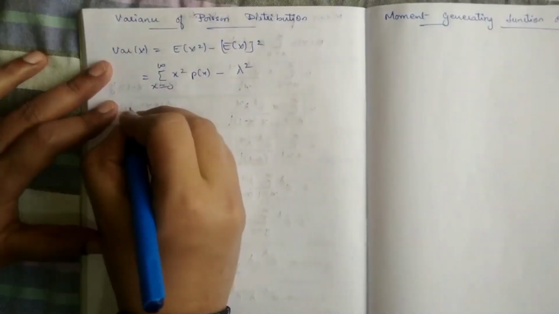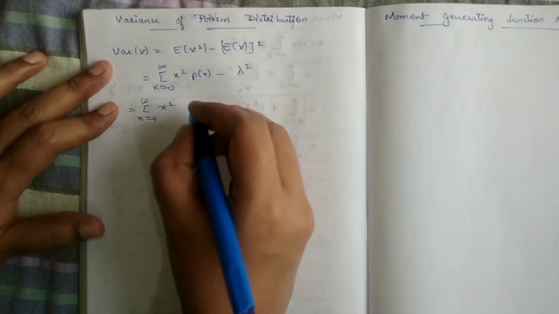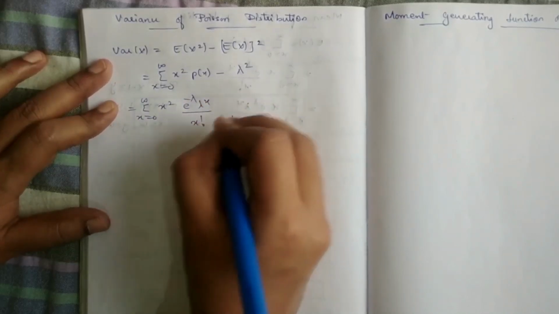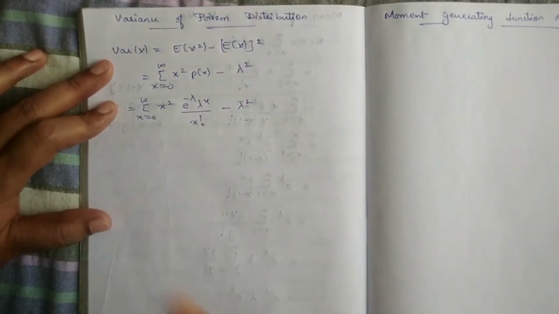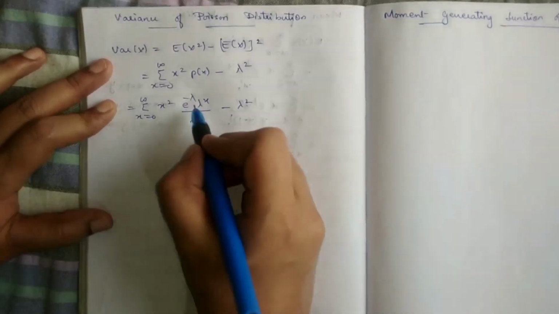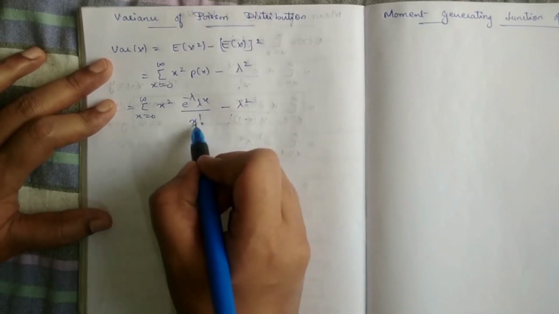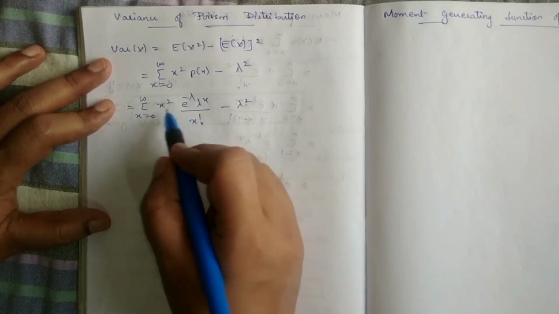Here x is from 0 to infinity, x square, P of x is e power minus lambda, lambda power x by x factorial for Poisson distribution. Again the summation is running on x, so you can take e power minus lambda outside the summation, and this x factorial can be written as x into x minus 1 factorial, so this x and x will get cancelled.